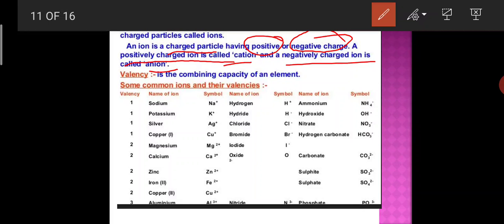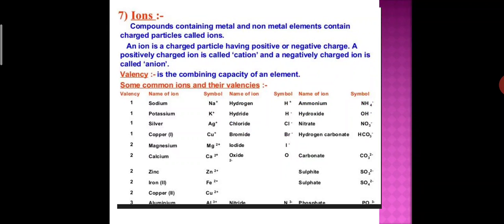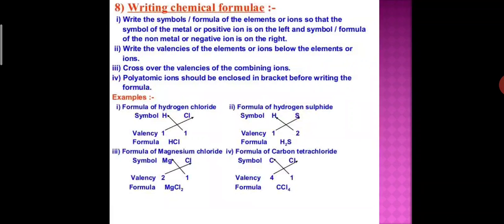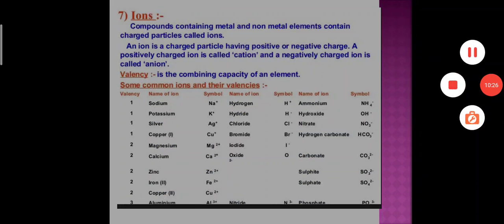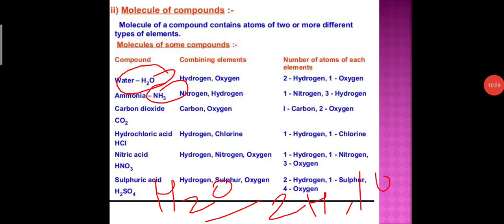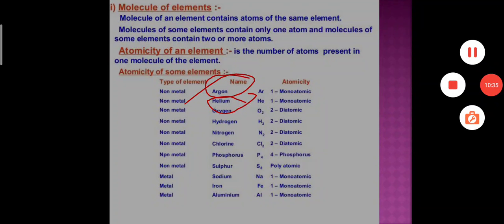Understand what I am saying? There are some common ions also and their valency, and we will discuss that in the next lecture. Again, what do you mean by ions? And we have discussed the types of molecules also, and how you can write the molecules. Okay, I hope you understand, student. Today we have discussed ions, molecules of compounds, molecules of elements. So students, take care. Bye.